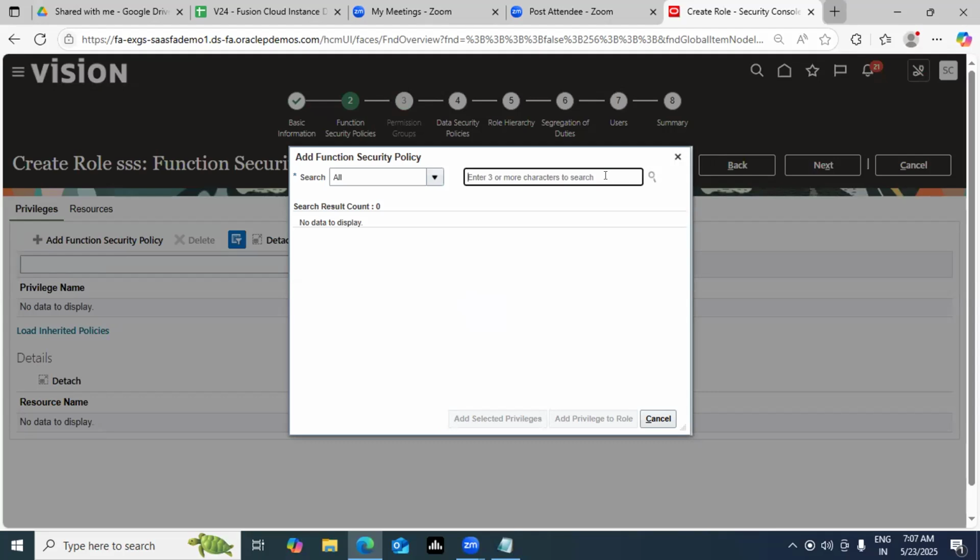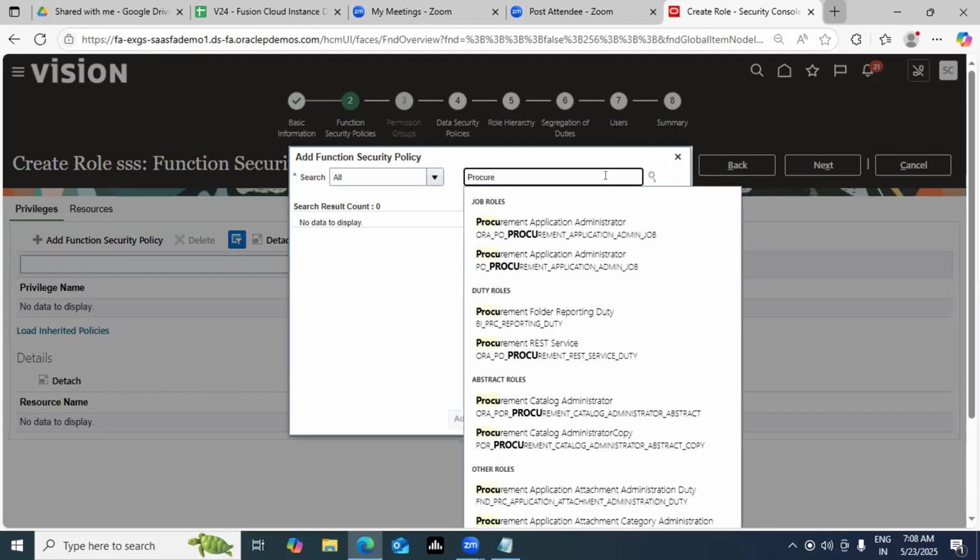What's your question? I just wanted to see what this is about resources. Resource is nothing but who will be using it, right? Whenever you add a person, that will be available in the resources. If you attach it to my user account, my name will be there in the resources. Who is using this particular role?